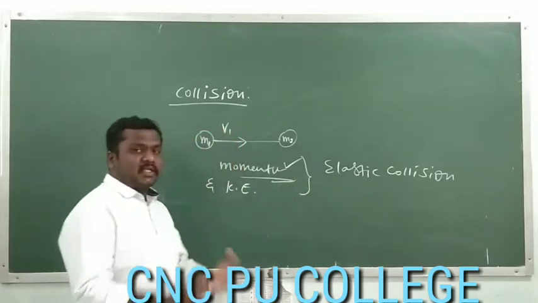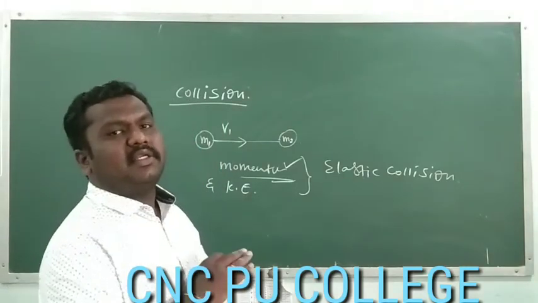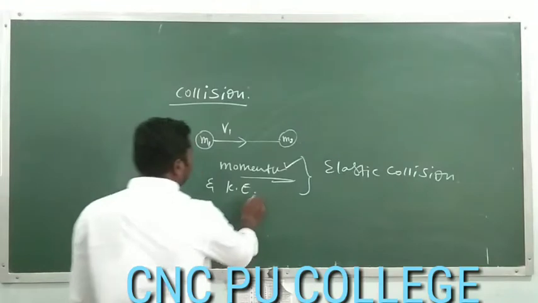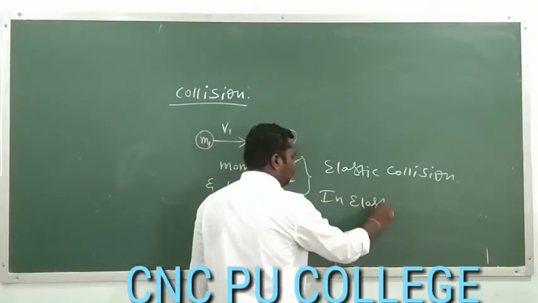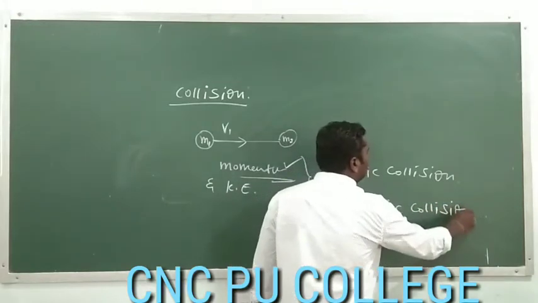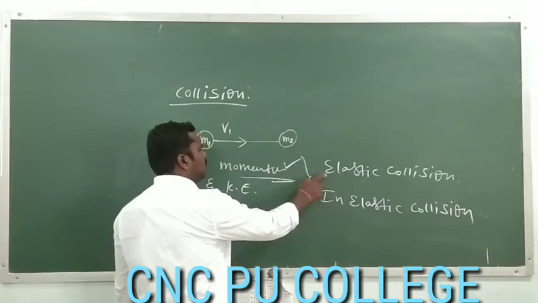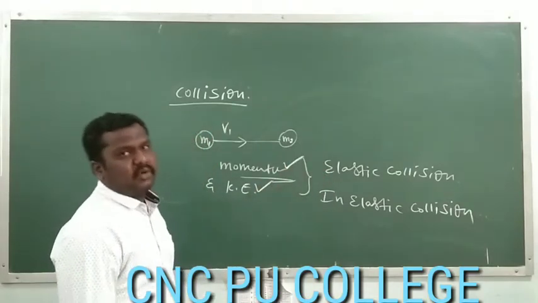In some collisions, only momentum is conserved but kinetic energy is not conserved. Such collisions are said to be inelastic collisions. For an elastic collision, both the momentum and kinetic energy are conserved.